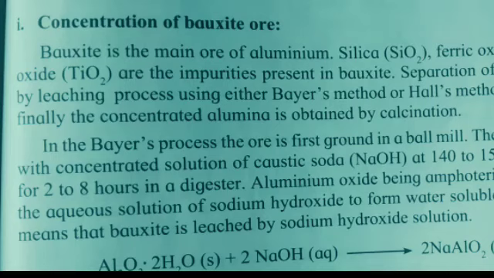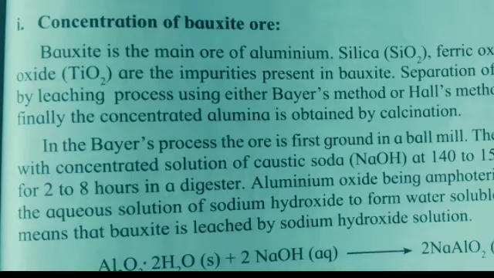In the Hall's process, the ore is powdered and then leached by heating with aqueous sodium carbonate in the digester to form water-soluble sodium aluminate. Then the insoluble impurities are filtered out. The filtrate is warmed and neutralized by passing carbon dioxide gas through it.